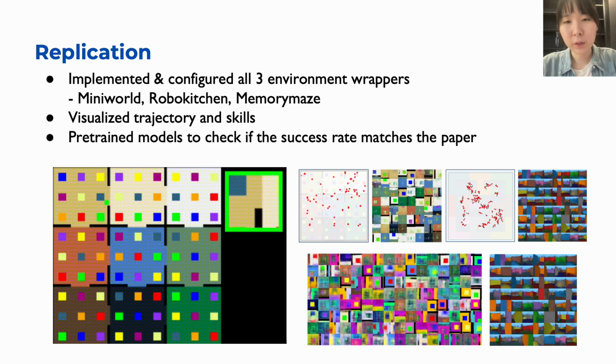The leftmost figure shows the agent visualized as a green square, moving between rooms to achieve two different goals. The POMDP view in the right shows the pixel-based input given to the agent. The left figures show the visualization of skills. The red dots show the estimated position of skills in the top-down view of the map from the Mini World and Memory Maze.